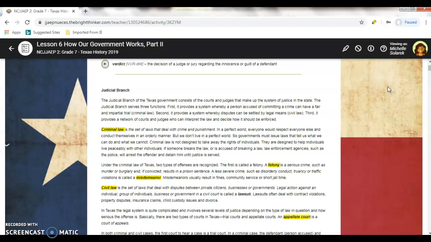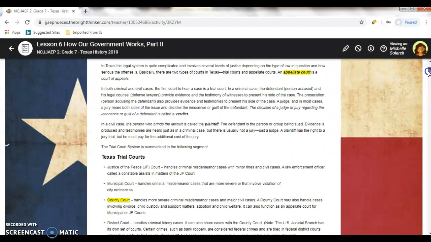In Texas, the legal system is quite complicated and involves several levels of justice depending on the type of law in question. An appellate court is a court of appeals. In both criminal and civil cases, the case is first heard in the trial court, and a verdict is the decision of a judge or jury regarding the innocence or guilt of a defendant. In a civil case, the person who brings the lawsuit is called a plaintiff.